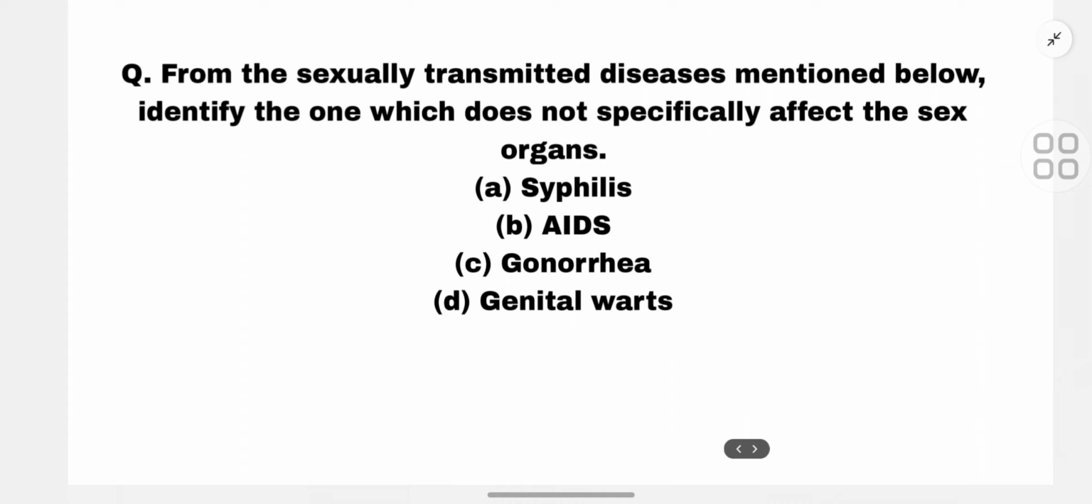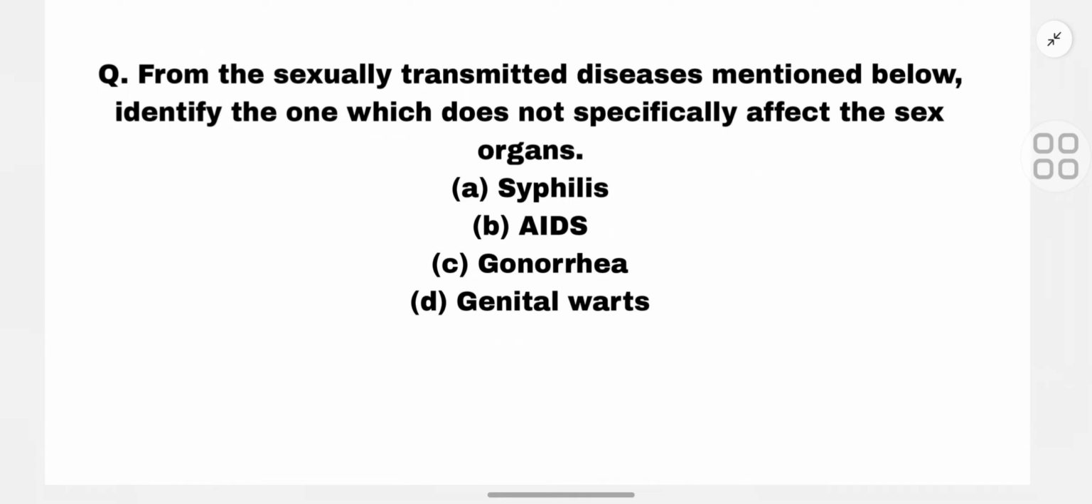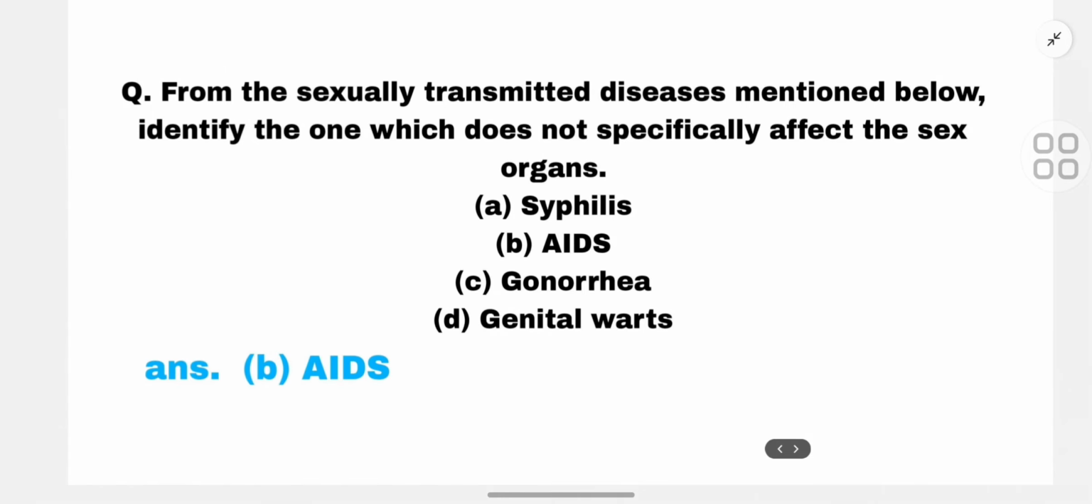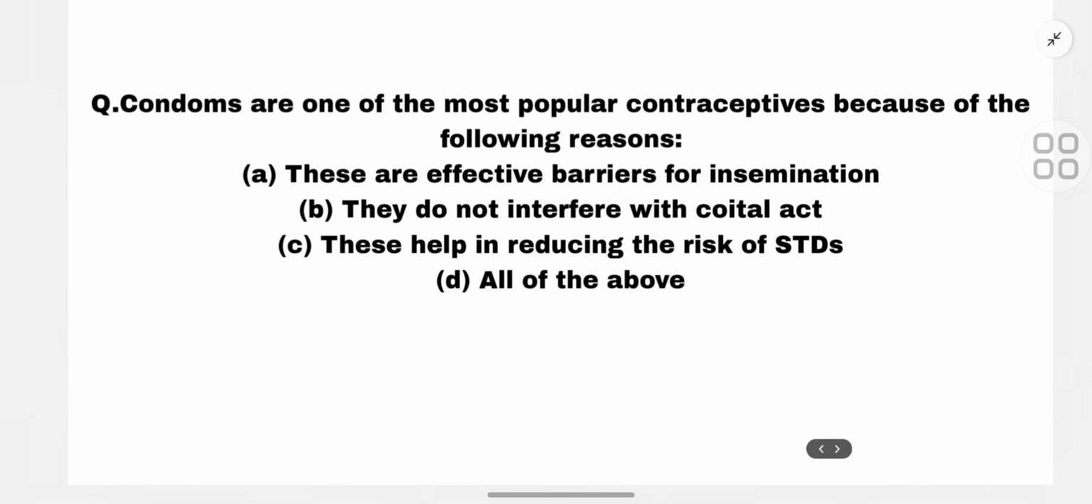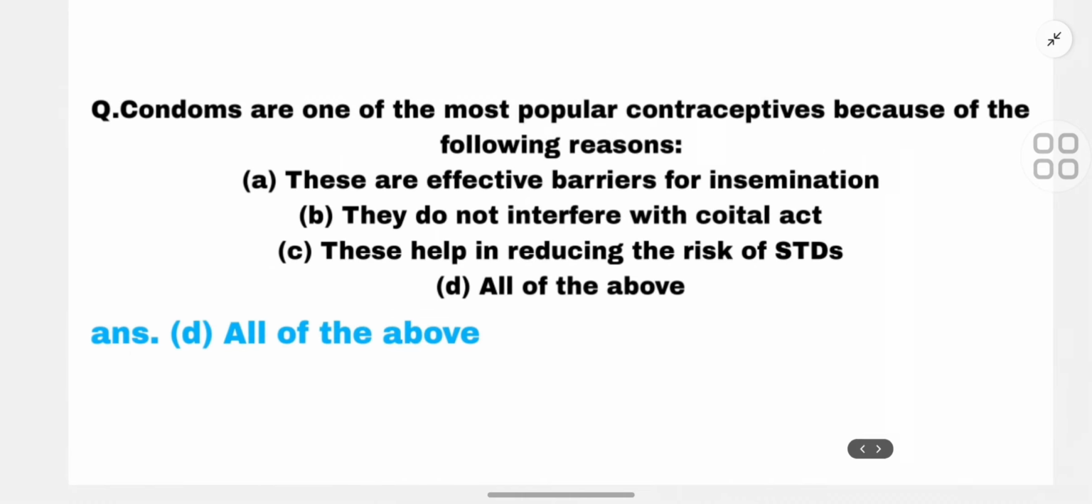The next question is, from the sexually transmitted diseases mentioned below, identify the one which does not specifically affect the sex organs. A. syphilis, B. AIDS, C. gonorrhea, D. genital warts. So the correct answer is B, AIDS. The next question is, condoms are one of the most popular contraceptives because of the following reasons. A. These are effective barriers for insemination. B. They do not interfere with the coital act. C. These help in reducing the risk of STDs. And D. All of the above. So the correct answer is D.